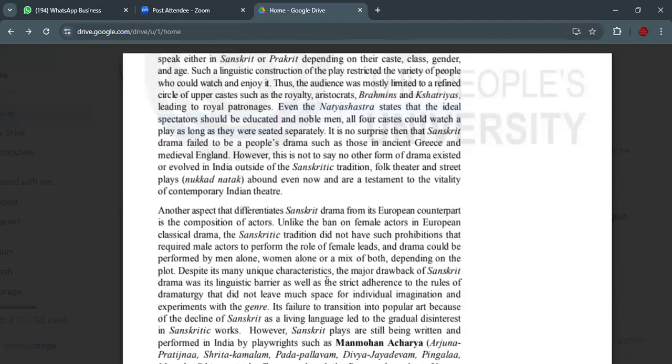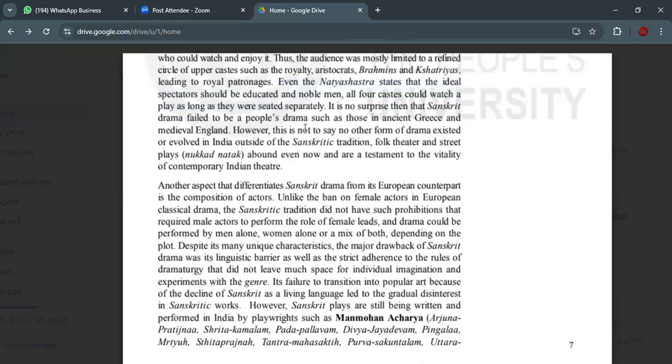It is no surprise that Sanskrit drama failed to be a people's drama. So this is the reason why Sanskrit drama failed to be a people's drama, such as those in ancient Greece and medieval England. In medieval England and ancient Greece, there were dramas watched by a lot of people and appreciated. But in Sanskrit drama, it was not happening like that. The reason was that Sanskrit drama had the language Sanskrit and the Prakrit languages, and Sanskrit is not spoken by all people, and not everyone can understand or appreciate it.